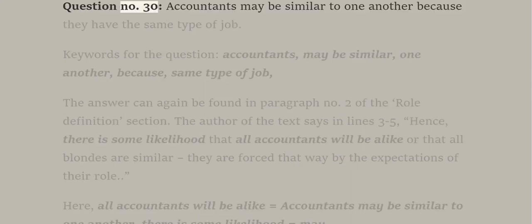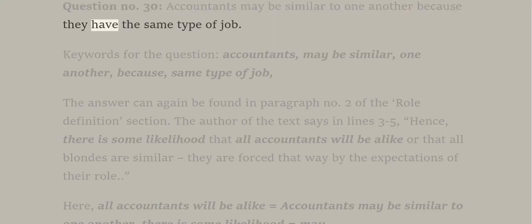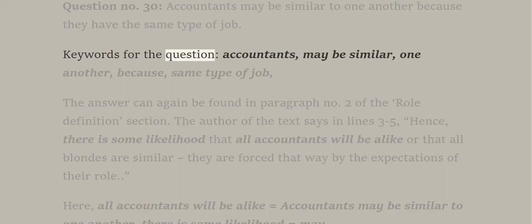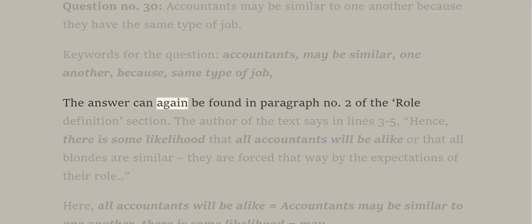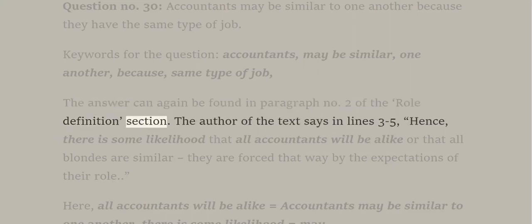Question number 30. Accountants may be similar to one another because they have the same type of job. Keywords for the question: accountants may be similar one another because same type of job. The answer can again be found in paragraph number 2 of the role definition section.